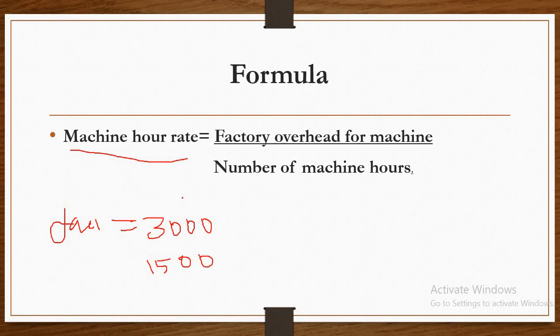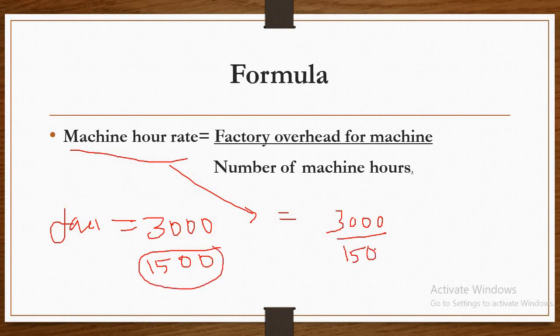Machine hour rate is equal to factory overhead for machine, 3000, divided by the number of machine hours, 1500. So we can easily calculate the machine hour rate as rupees 2 per hour. Is it clear?